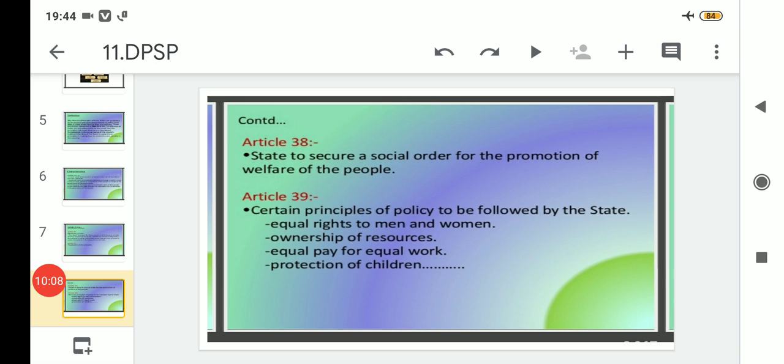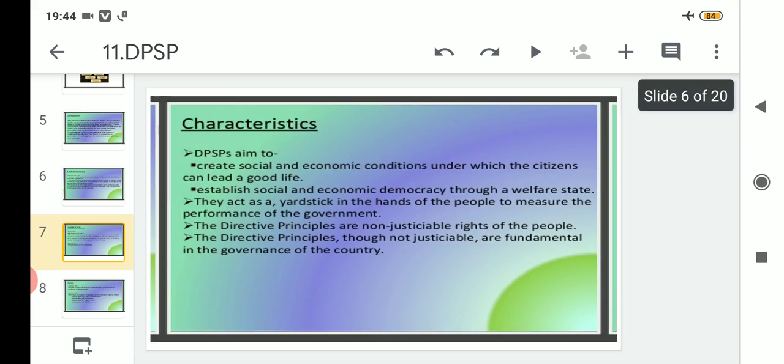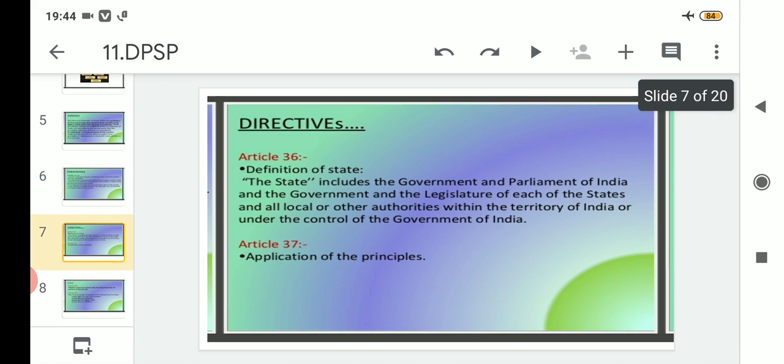Clear? So I will wind up today's topic here. In today's topic we have read about four articles. As we know, the Directive Principles of State Policy under the Indian Constitution come under Part 4, and they include Articles 36 to 51.